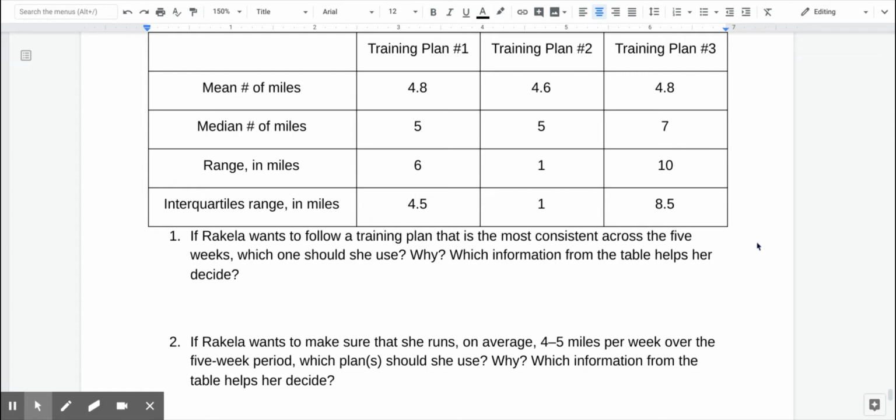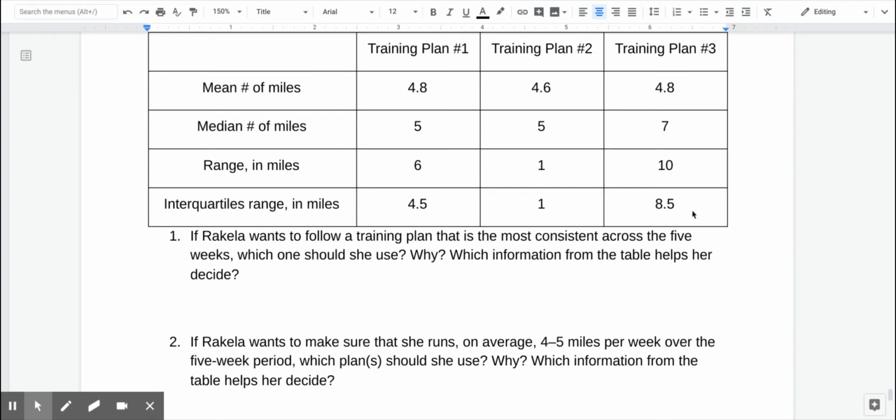If Raquel wants to make sure that she runs 4 or 5 miles per week over the 5-week period, so I know that I want to then look at how much she'd be running, and in all cases, she runs about the same number of miles. I notice here that training plan 3 has a greater median, and it also has a significantly greater range and a greater interquartile range.